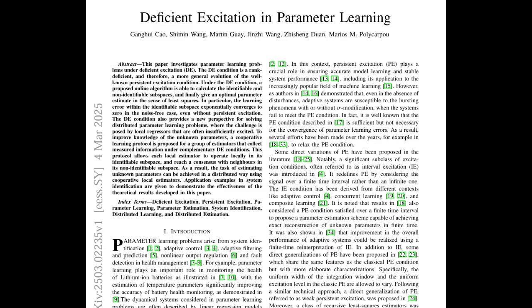It reminds us that we're all in this together, constantly navigating the complexities of deficient excitation in our own unique ways. So to wrap things up, let's distill this all down to a few key takeaways for our listener. What are the most important things they should remember about deficient excitation? First and foremost, remember that deficient excitation is not a sign of failure.